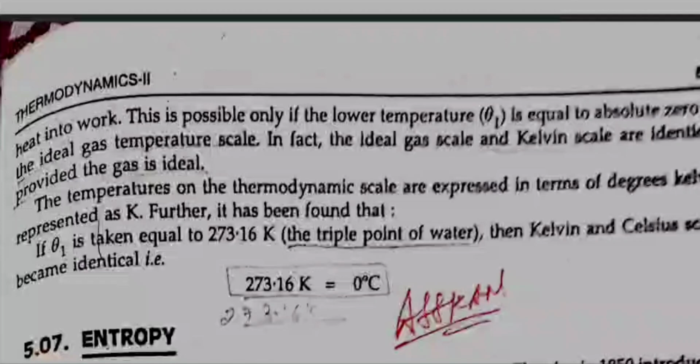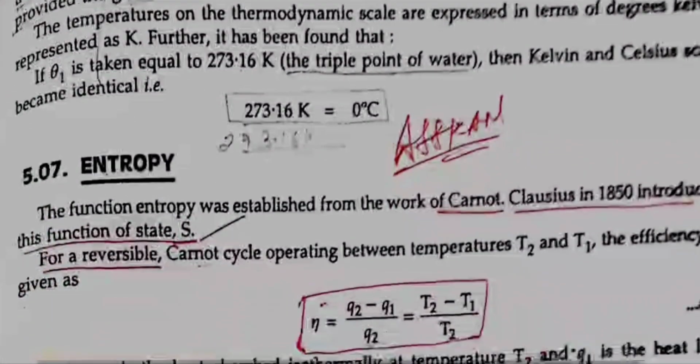The temperatures on the thermodynamic scale are expressed in terms of degrees Kelvin, represented as K. Further, it has been found that if theta1 is equal to 273.16 Kelvin, the triple point of water, then the Kelvin and Celsius scales become identical. That is, 273.16 Kelvin is equal to 0 degrees Celsius.